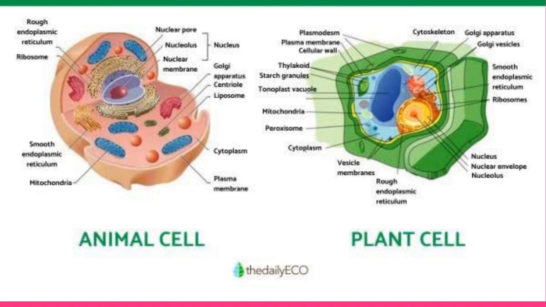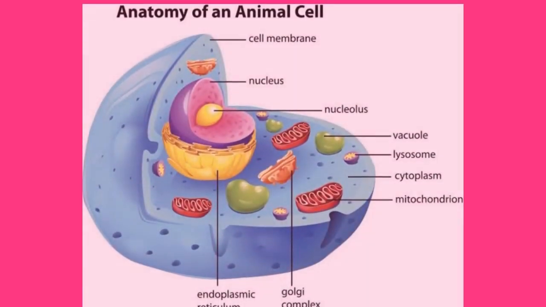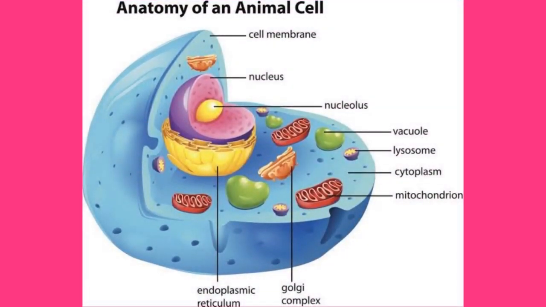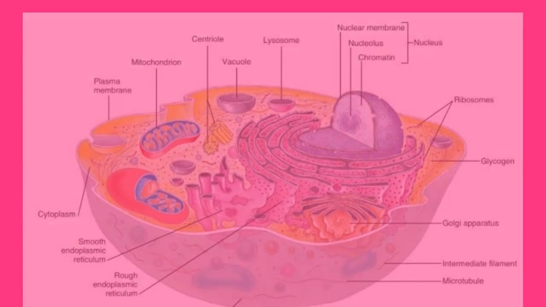Now, as you can see in the picture here, we have the plasma membrane, which is a thin and flexible covering that encloses the living protoplasm of the cell. The plasma membrane is selectively permeable in nature. It can only allow certain molecules to pass through it. It's not all molecules that can pass through the plasma membrane.